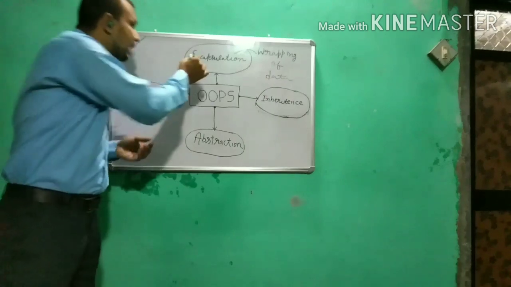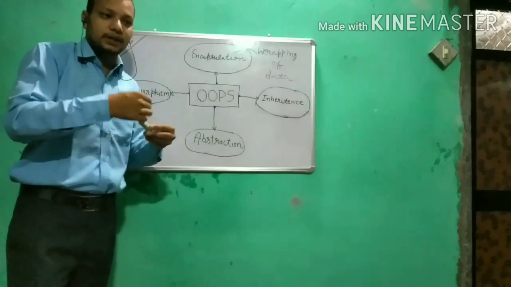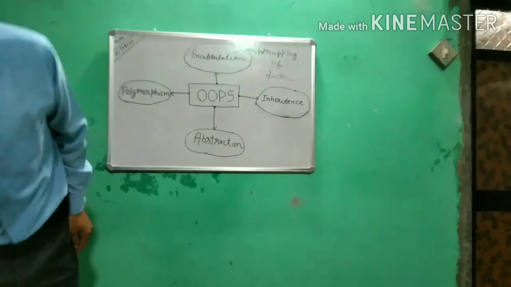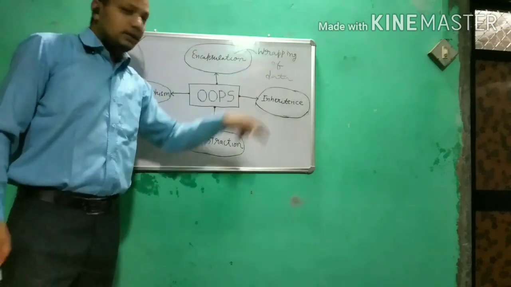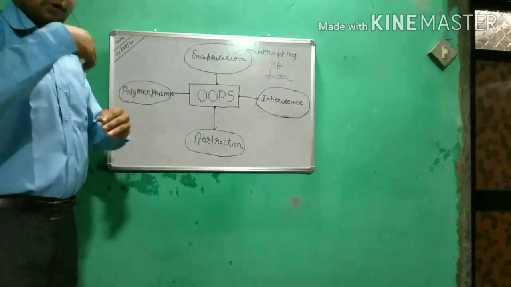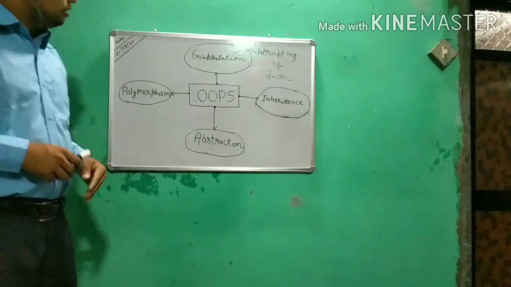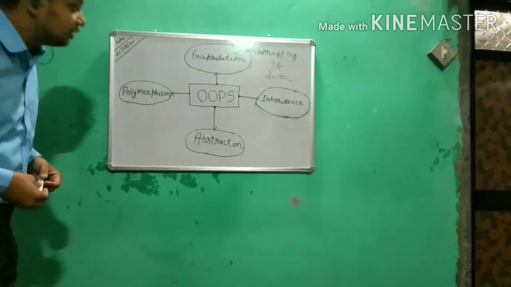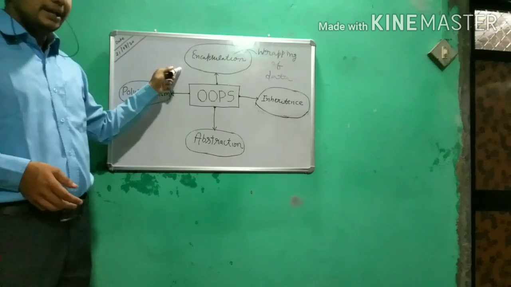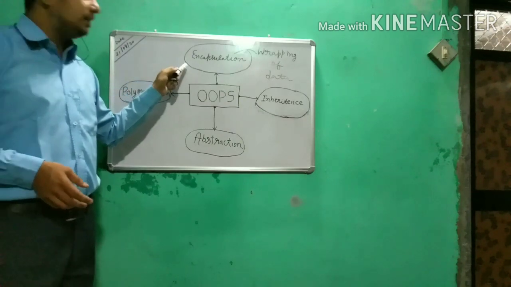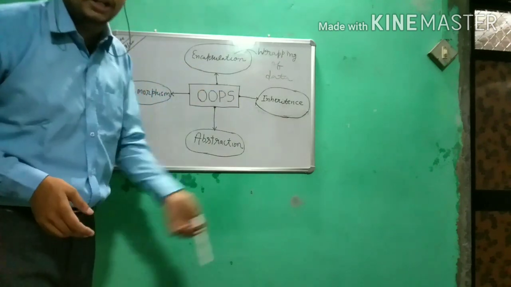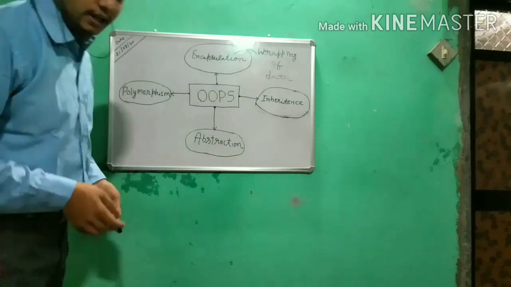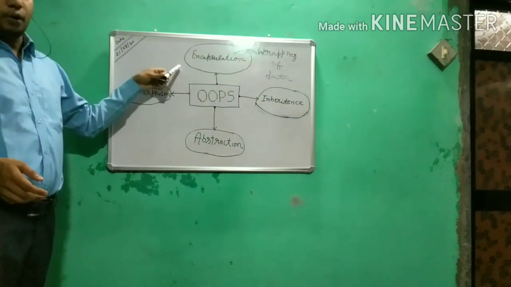Encapsulation means wrapping something. Why do we need to wrap something here? When we wrap the data from one layer to another layer, our data is protected and secured. Encapsulation ensures the security of your programs and codes. That's why it becomes very important.